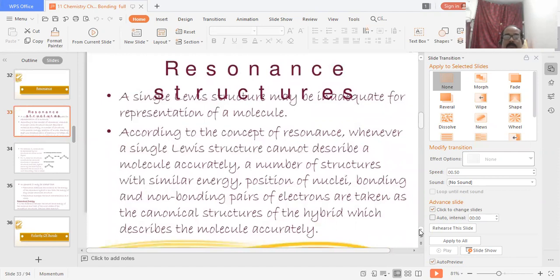According to the concept of resonance, whenever a single Lewis structure cannot describe a molecule accurately, a number of structures with similar energy, position of nuclei, bonding and non-bonding pairs of electrons are taken as the canonical structures of the hybrid, which describes the molecule accurately.